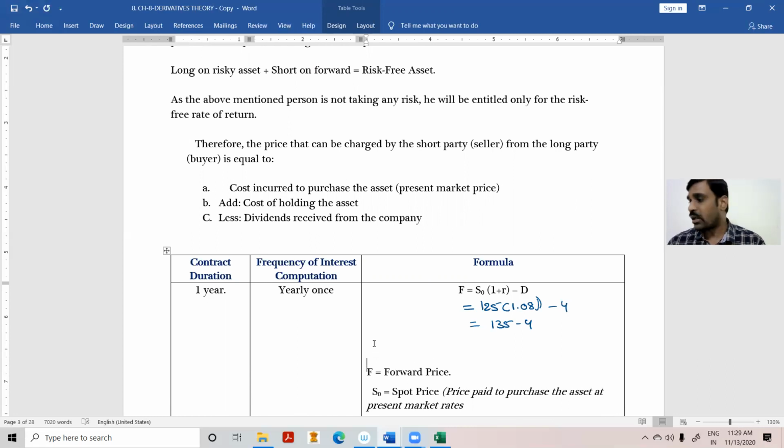135 minus 4, how much did I get? 131. So the contract price is equal to 131 into 1000. It will be 1,31,000. I got the same answer. See, I can get the answer easily. If I apply the formula, I can get the answer quickly.